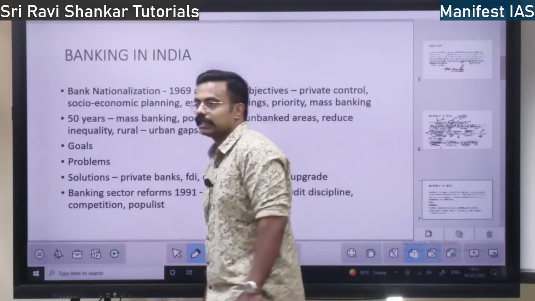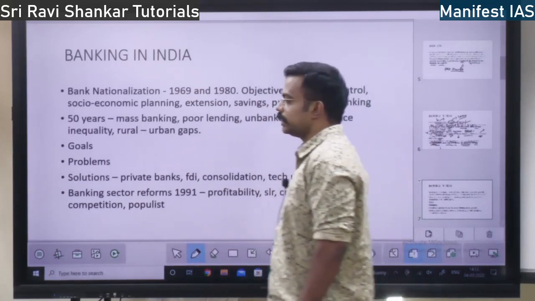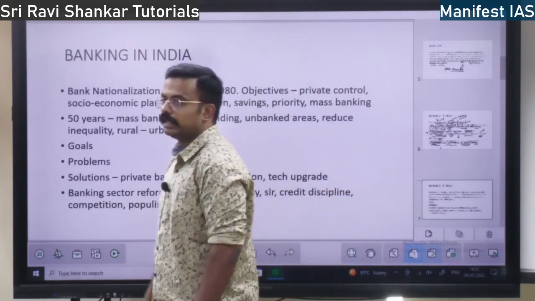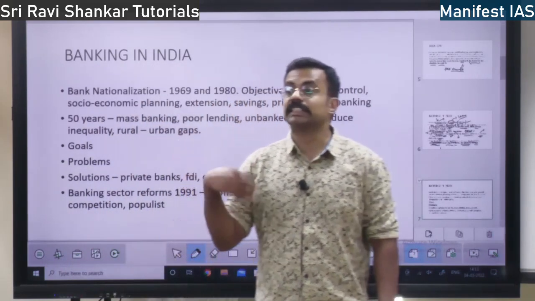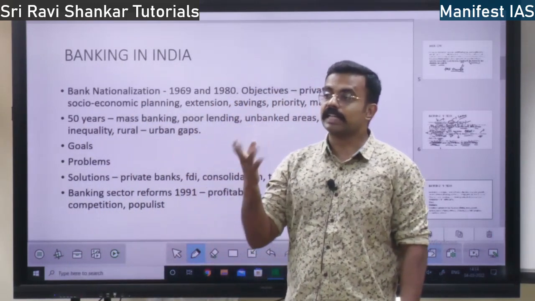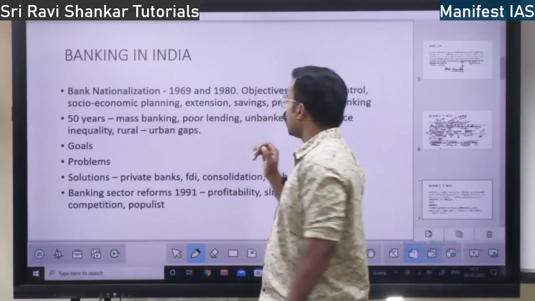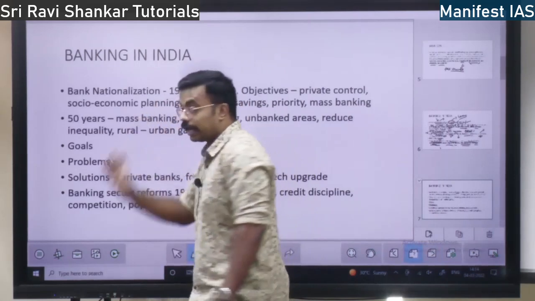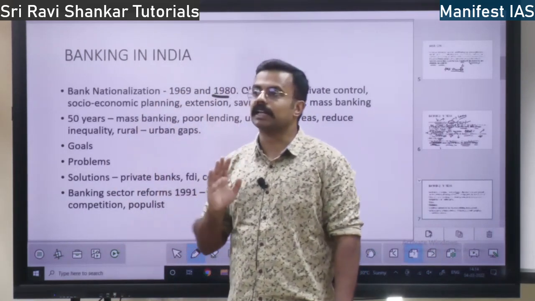Next, bank nationalization. See, this was carried out in 1969 by Indira Gandhi. So 14 private banks were nationalized. Private banks were nationalized, that is, taken over by government. 14 banks. And also in 1980 she takes some 7 more banks. 7 more banks she will nationalize.